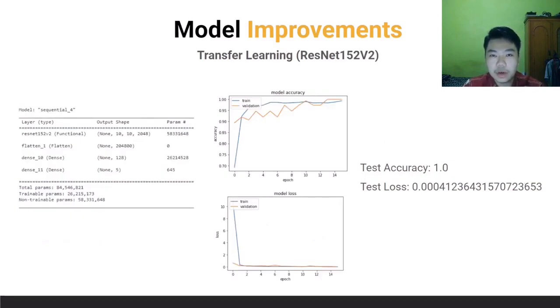And the last architecture that we tried for transfer learning is the ResNet 152 v2 architecture. In this architecture, we get really high performance, with test accuracy of 1 or close to 1, and we also got a test loss of 0.000041, which is very low. The accuracy and loss here are not the training and validation accuracy. This is the accuracy and loss from the test file that we have in the dataset before. For more detailed information about the training and validation accuracy, you can access it in our GitHub later.